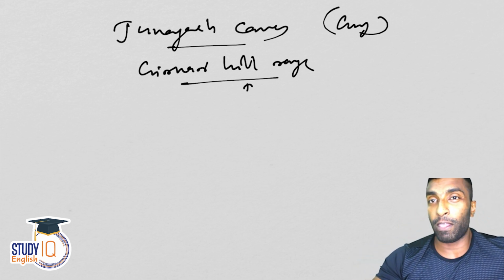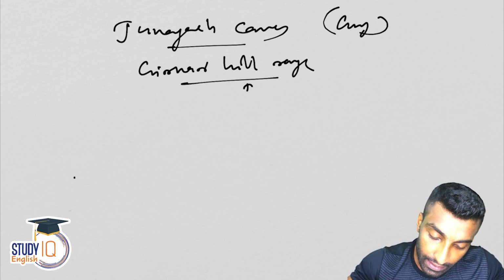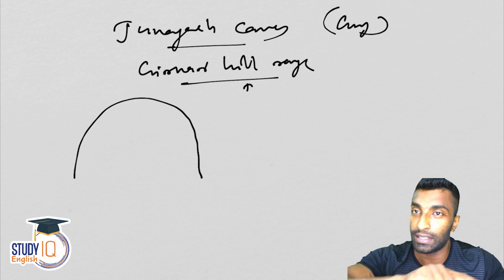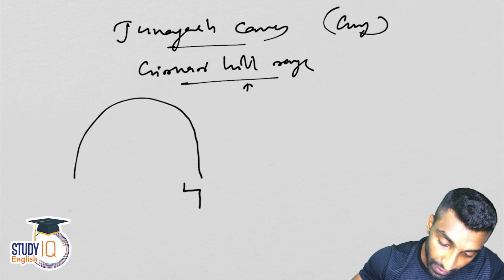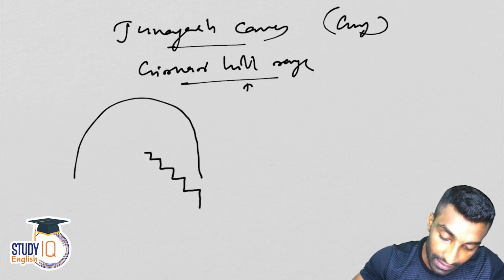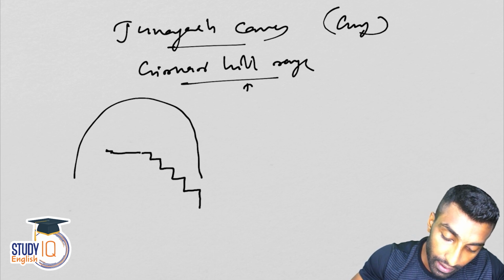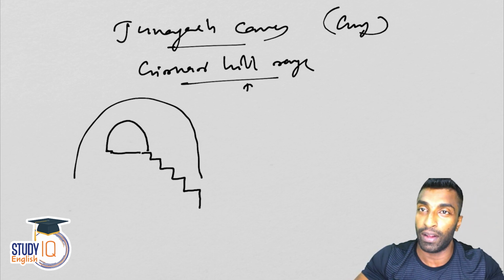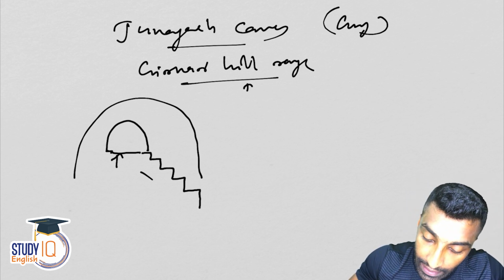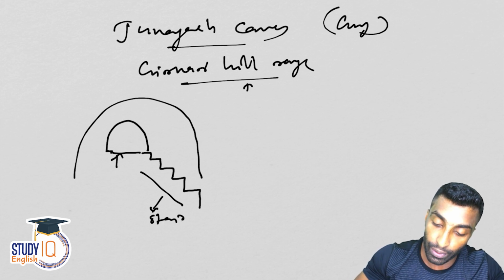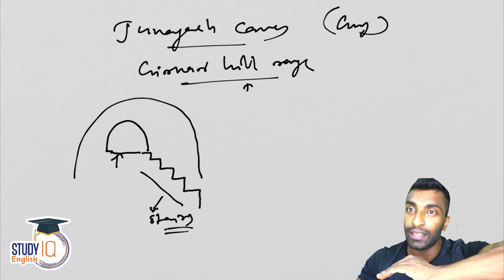Now here, when it comes to this one, there is a unique structure. What I'll do is I'll just show you the structure. It's something like this. So this is that hill area, and then some kind of staircases you will find. They make staircases, that means they will make it like uprise. And then somewhere here you will be seeing the cave. So the cave is coming here in the middle of that area, and then these are the stairs. It is actually made at a height and it is connected with the stair.